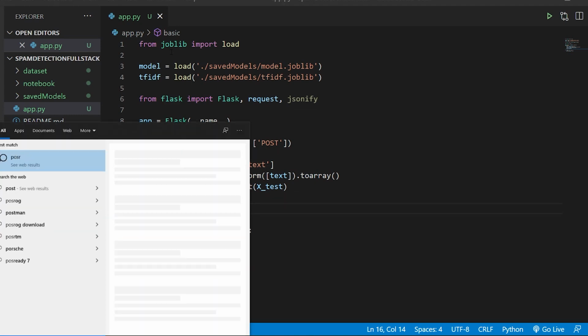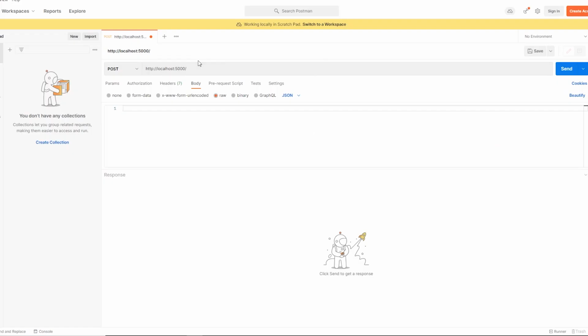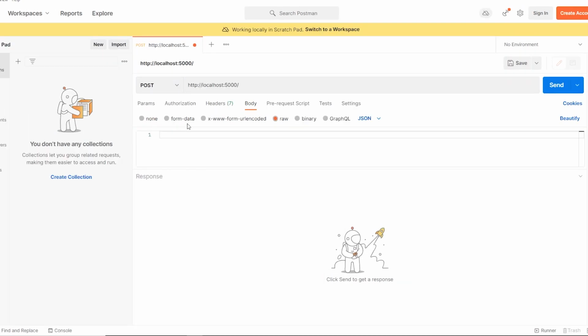So for that I'll go into the Postman, and now in this Postman I'll hit on the local route, which is localhost colon 5000. I just zoomed it for a while, and now here I'll head to the body with the JSON, and now here I'll have to make a JSON file.